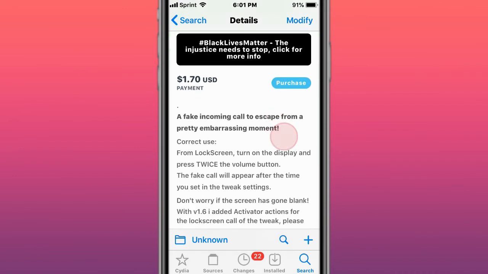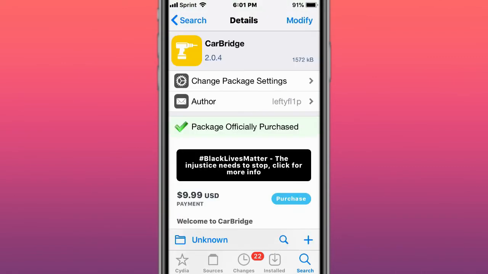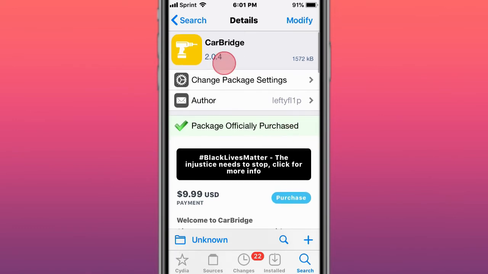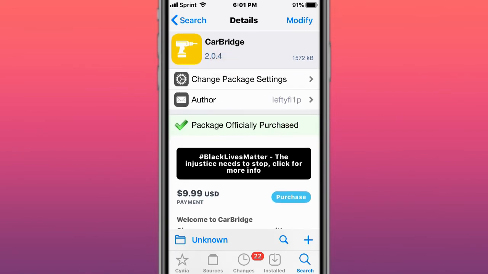It's called Escape. It lets you take an incoming call to escape from a pretty embarrassing moment. It's called Carbridge. It just updated to version 2.0.5, fixing an issue where bridge app icons would not show, an issue where the portal icon on the CarPlay dock would not trigger the home button, and general stability improvements.